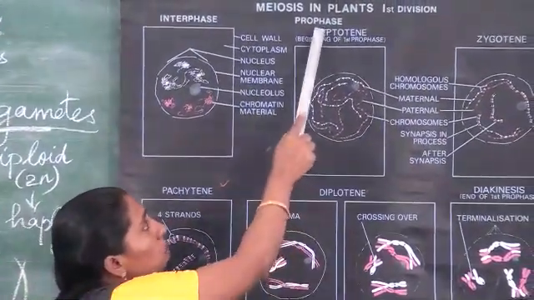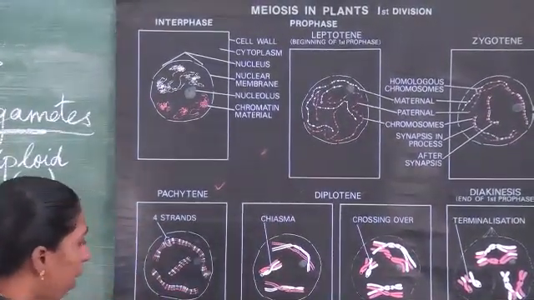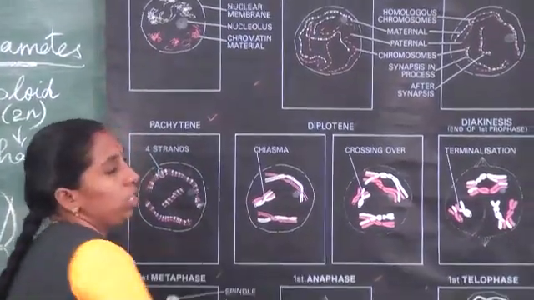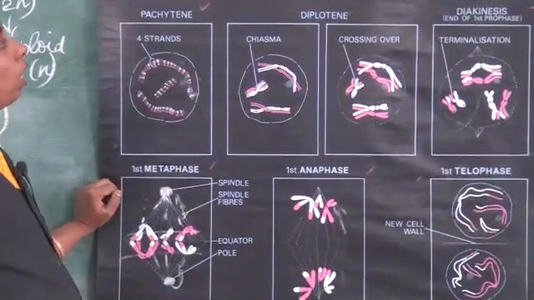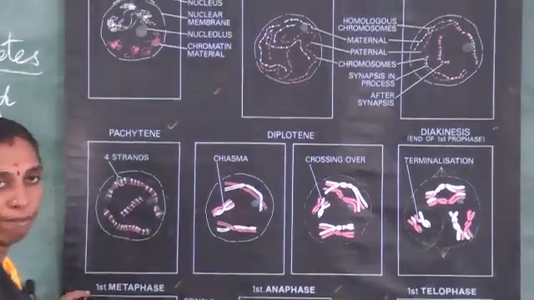There are four main stages: prophase, metaphase, anaphase and telophase. In the first main stage, prophase, there are 5 subdivisions.